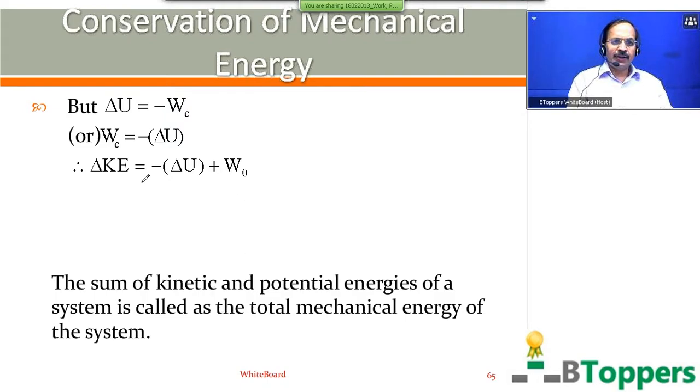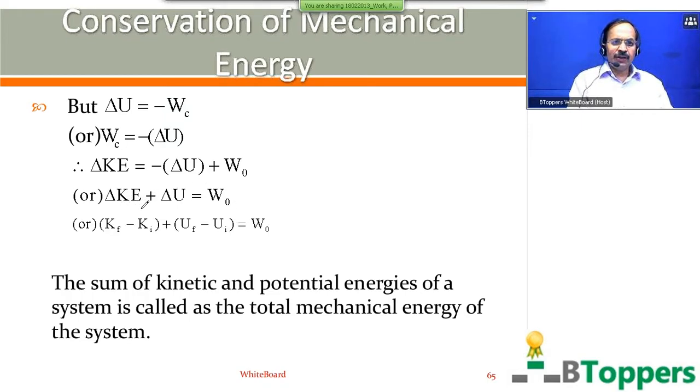So therefore, you can write delta KE equal to minus delta U plus WO. I have substituted WC, work done by conservative force, equal to minus delta U. So you can take minus delta U to the left side of the equation. So delta KE plus delta U equal WO.